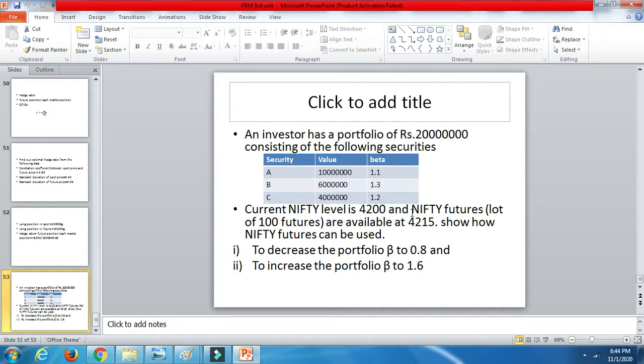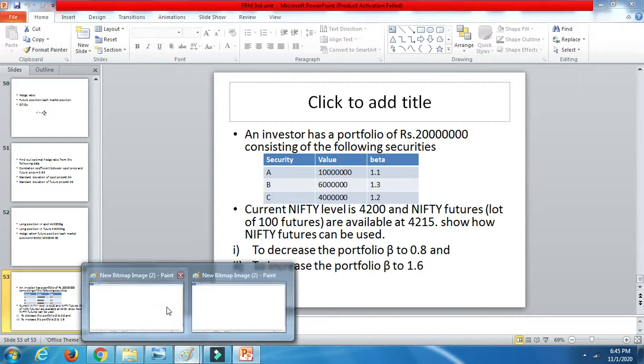First of all, you need to use this whole information to calculate the portfolio beta when it is decreased to 0.8 and when it is increased to 1.6. So let's start doing this problem.